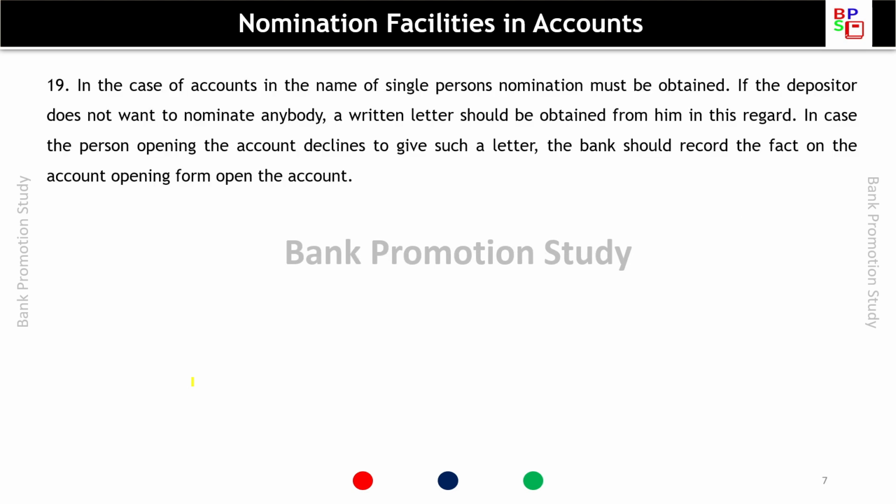In the case of accounts in the name of a single person, nomination must be obtained. If the depositor does not want to nominate anybody, a letter should be obtained from him in this regard. In case the person opening the account declines to give such a letter, the bank should record the fact on the account opening form before opening the account.